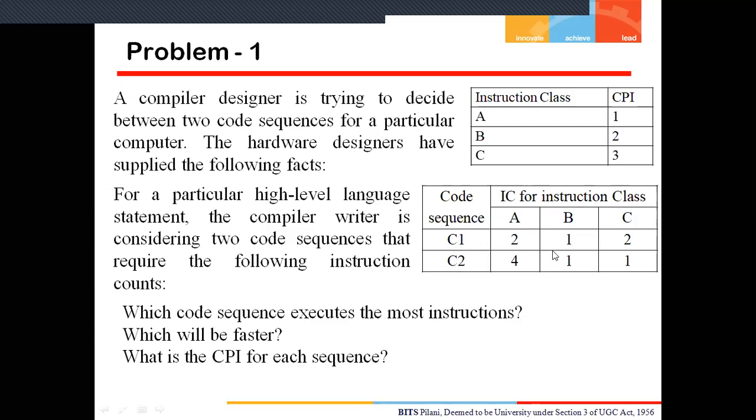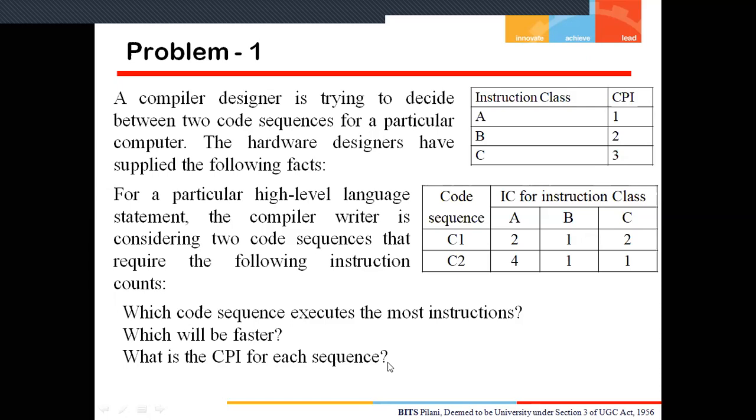This is nothing but 2 plus 1 plus 2, that is equal to 5. And what is code sequence C2? That is 4 plus 1 plus 1, that is equal to 6. So which executes the most instructions? That is code sequence C2. So the first answer is C2. Similarly, we have calculated the CPI for each sequence.